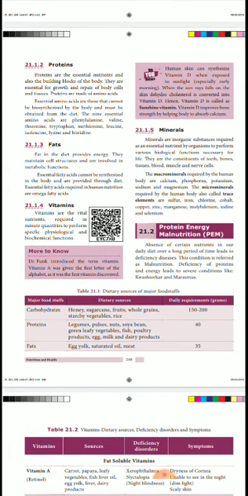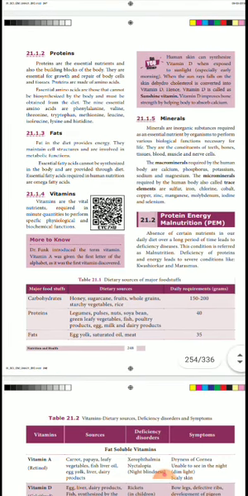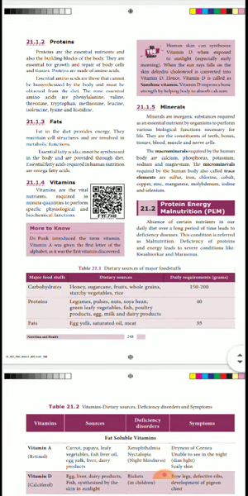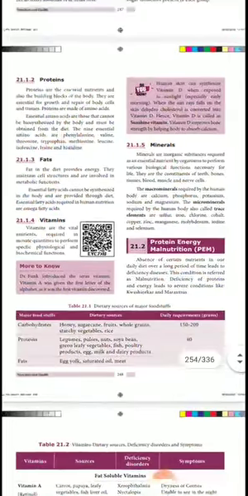They maintain cell structure and are involved in metabolic function. Essential fatty acids cannot be synthesized in the body and are provided through diet. Essential fatty acids are required in human nutrition: omega fatty acids. Next, vitamins. It is a very important nutrient. It is required in a minute quantity, but it is very important. It performs specific physiological and biochemical functions.